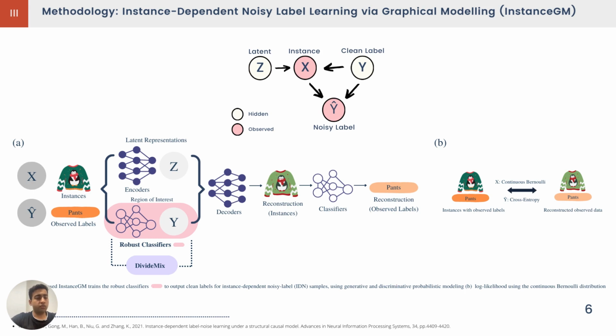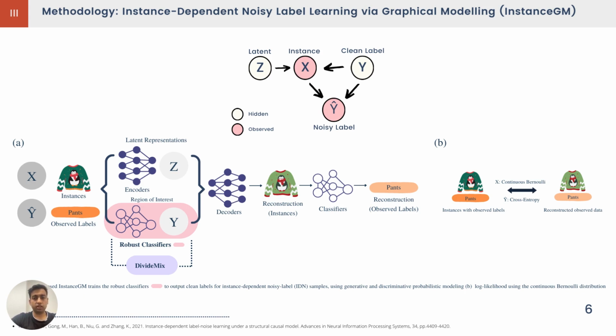For generating the latent variable Z, we use a set of encoders, and for generating Y, we use the classifiers. After generating these latent variables, we try to reconstruct X. So we use the decoder to reconstruct the instances. And after reconstructing the instances, we try to reconstruct the noisy label. As we reconstruct the noisy label, this latent variable Y should give us the clean labels. But to solve the identifiability issue, we use DivideMix at that place.